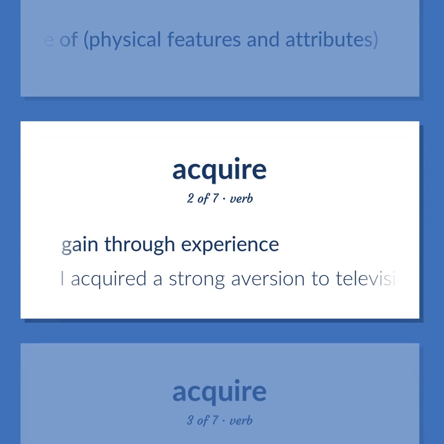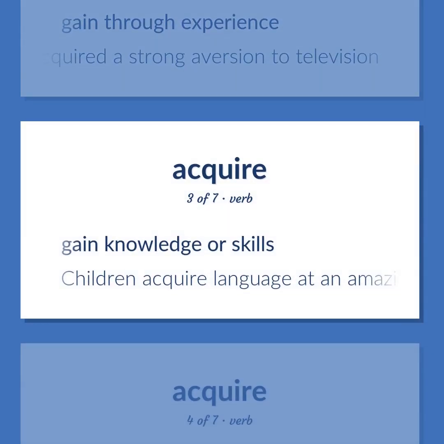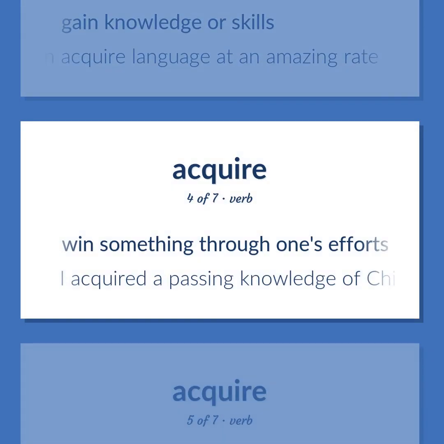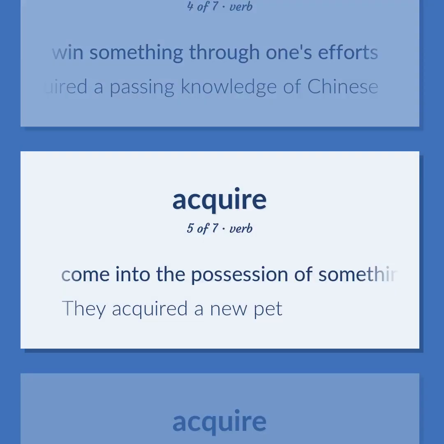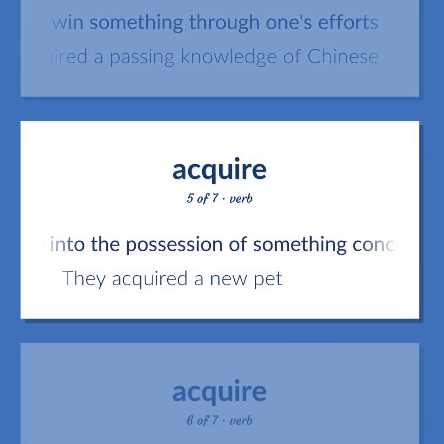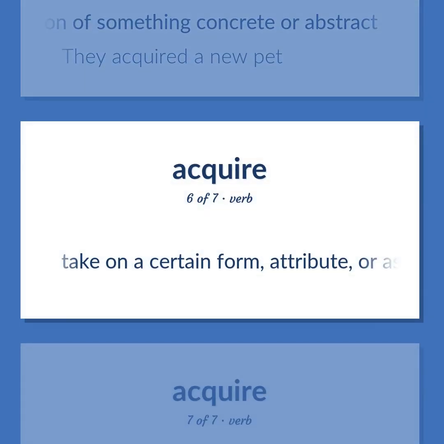Gain through experience. I acquired a strong aversion to television. Gain knowledge or skills. Children acquire language at an amazing rate. Win something through one's efforts. I acquired a passing knowledge of Chinese. Come into the possession of something concrete or abstract. They acquired a new pet. Take on a certain form, attribute, or aspect.